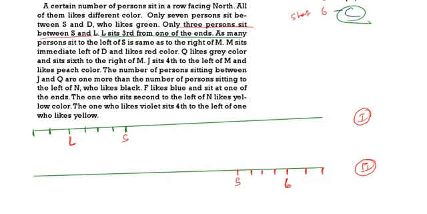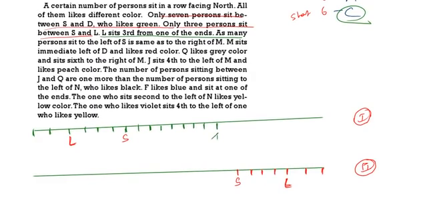Only 7 persons sit between S and D, who likes green color. So between S and D there are 7 persons: 1, 2, 3, 4, 5, 6, 7. Then followed by D. Now here 1, 2, 3, 4, 5, 6, 7. This is D. 1, 2, 3, 4, 5, 6. Okay, sorry.